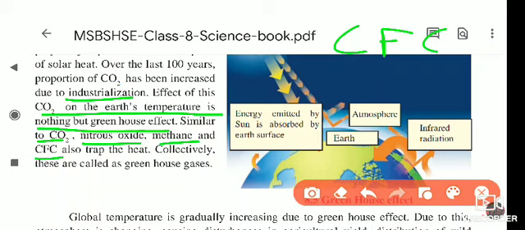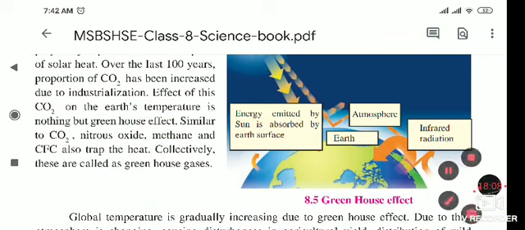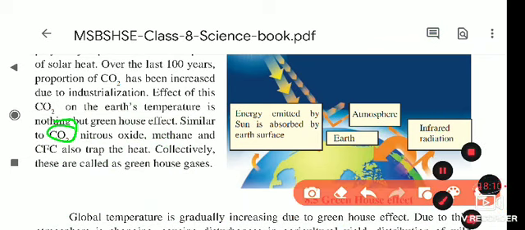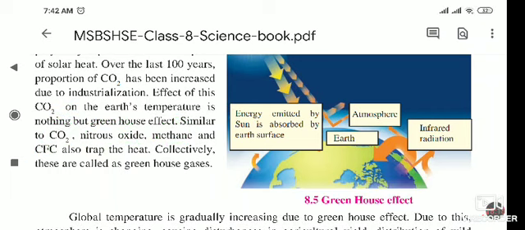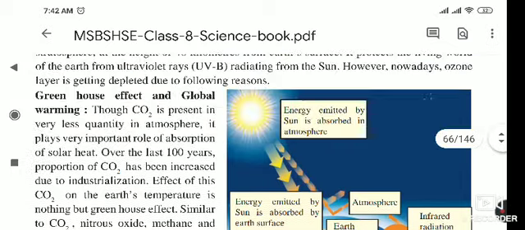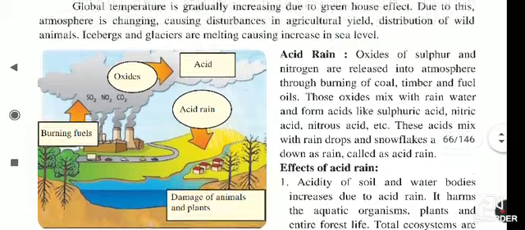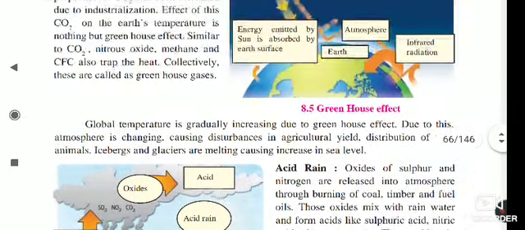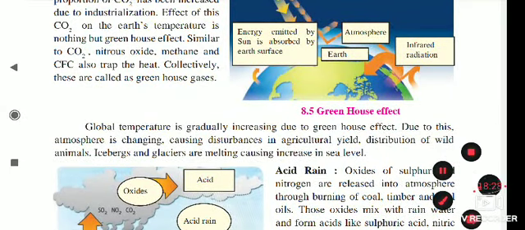These gases, CO2, nitrous oxide, methane and CFC, trap the heat, and collectively they are called greenhouse gases. So which are the greenhouse gases? Carbon dioxide, nitrous oxide, methane, CFC. They trap the heat inside the earth's atmosphere only, and due to this we face global warming, which means the temperature of the air is increased.